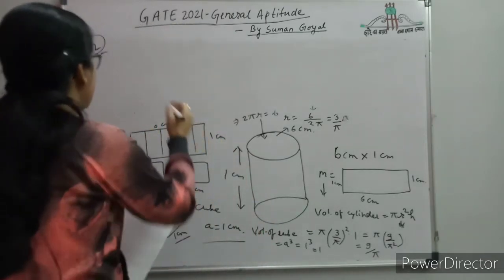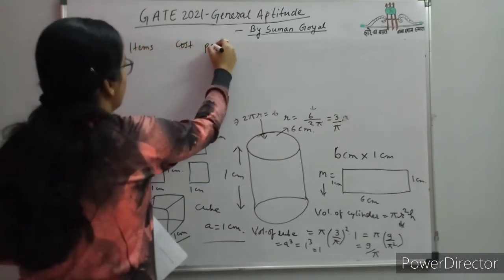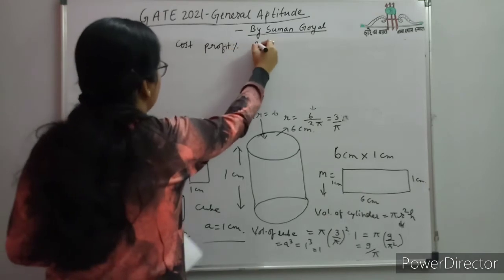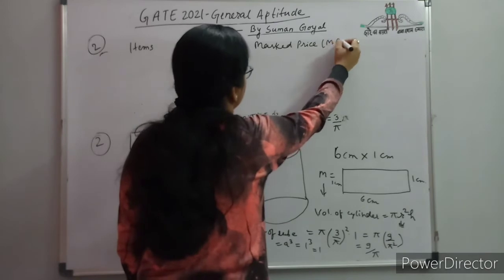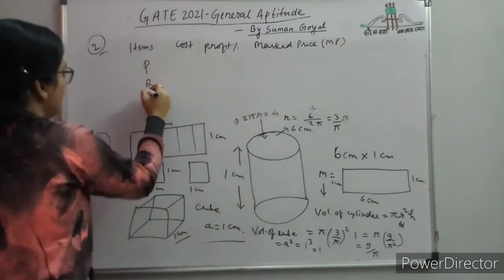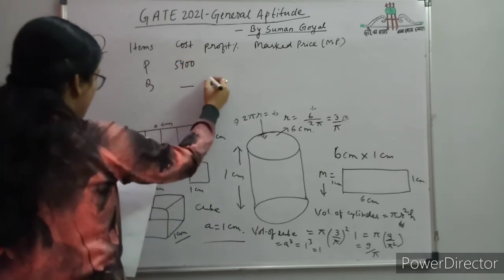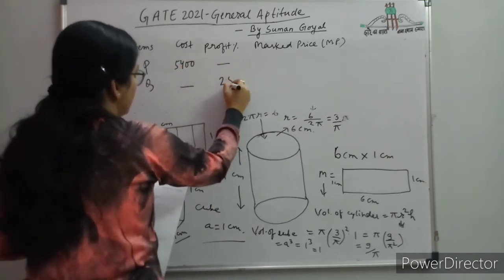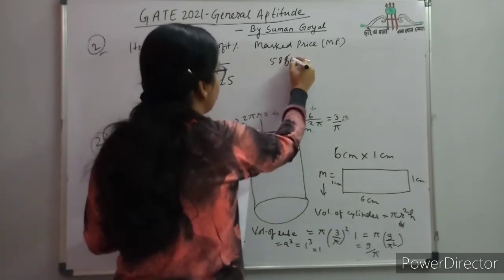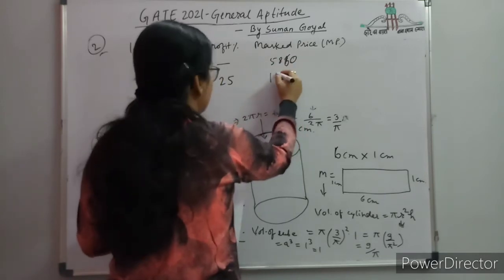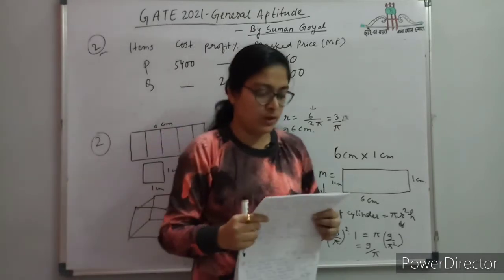What is the question? A table is given with the information: items, cost, profit percent, and then mark price. I'm writing it short as MP. Okay, items are P and Q. Cost price of P is given as 5,400. Q is blank. Profit percent for Q is 25%. Mark price is given as 10,000.